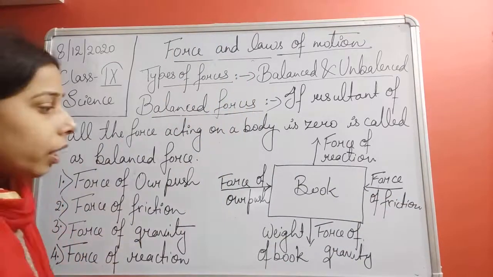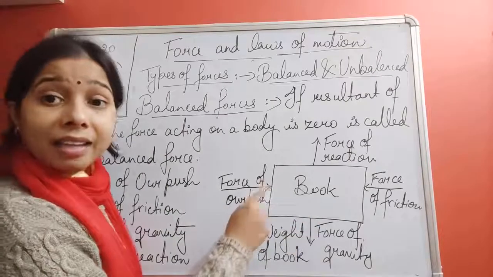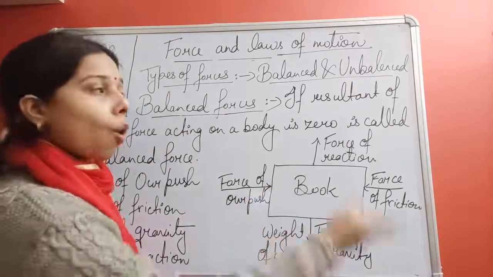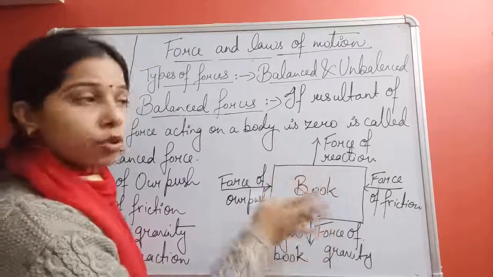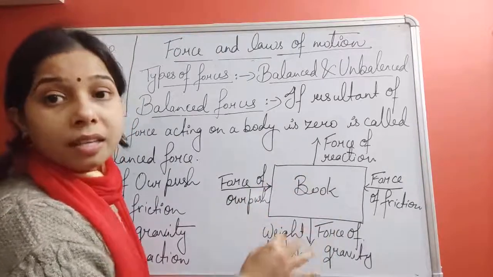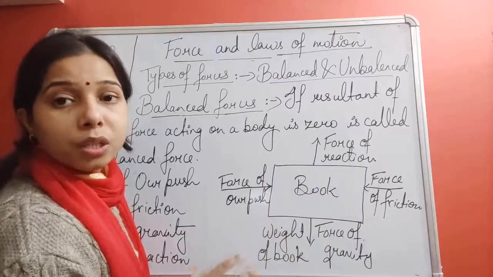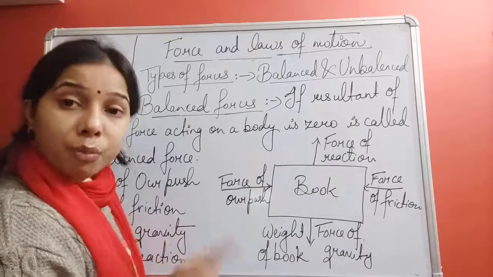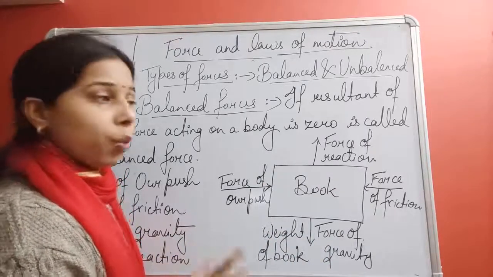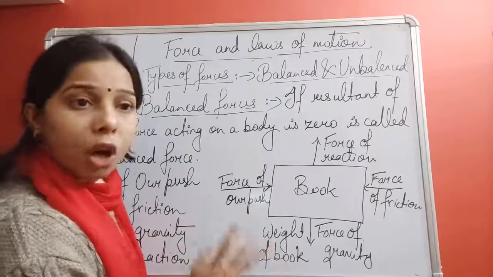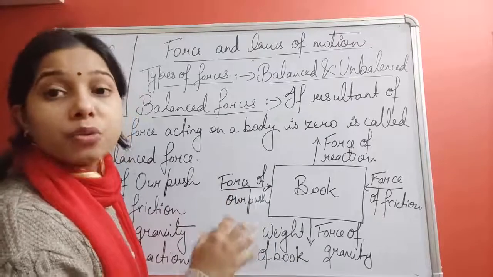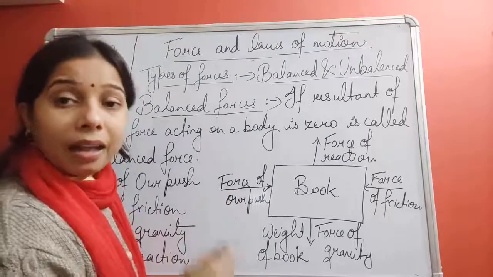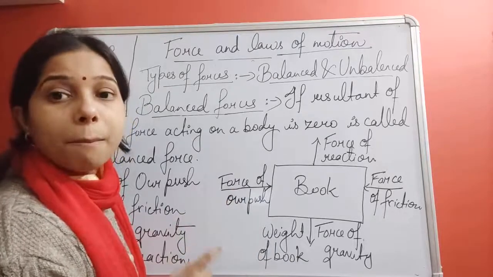So ultimately all these forces cancel each other, and the overall force acting on the book, which would make it move, is equal to 0. And when it becomes 0, we say that the object is not moving, it will remain stationary at its rest position. And that force is known as a balanced force.